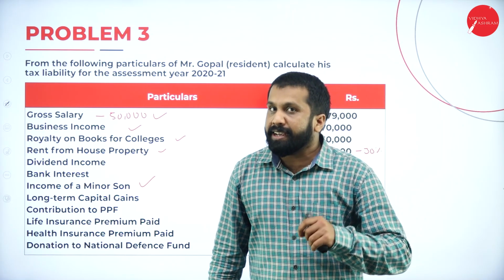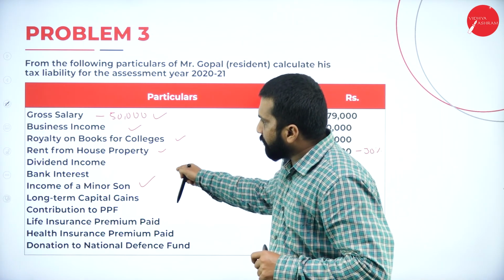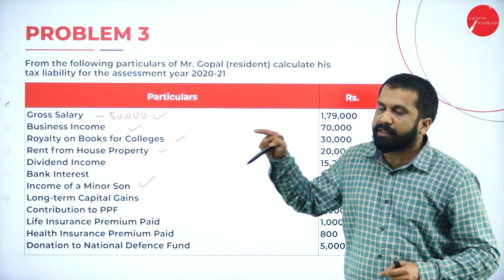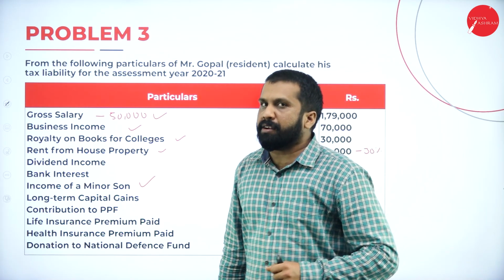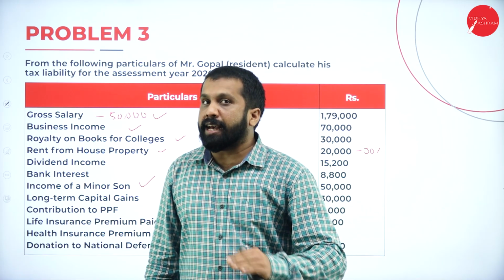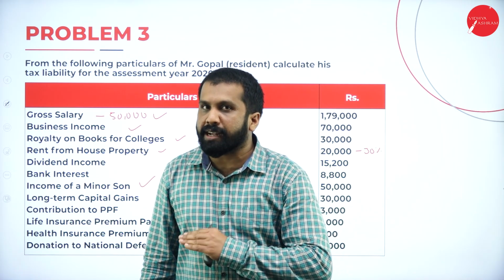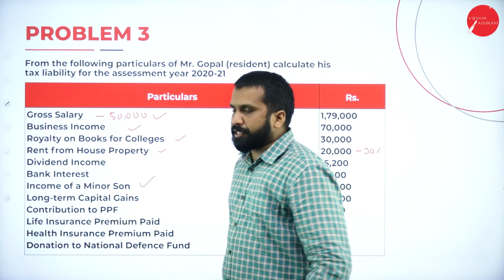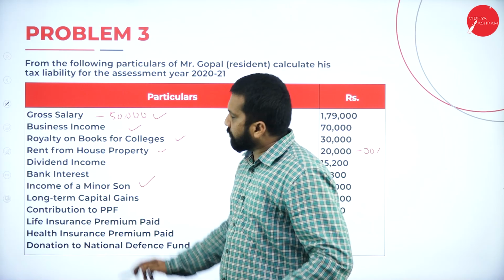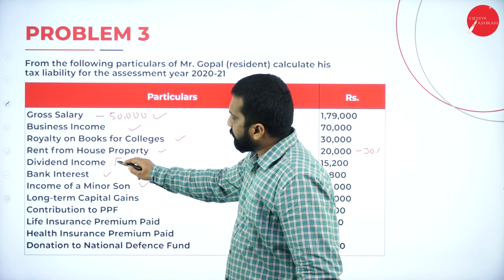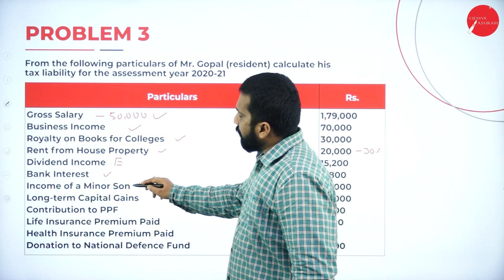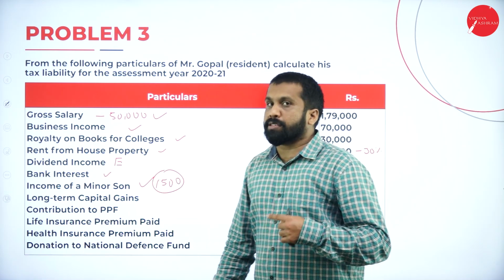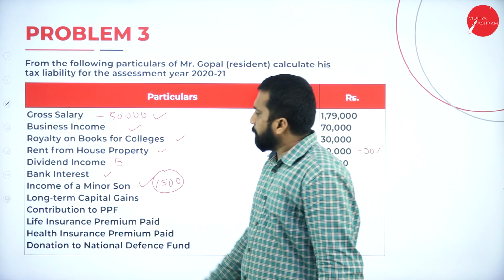Then, dividend income, taxable or exempted? Exempted, if it is from an Indian company. If nothing is mentioned, we have to assume that this dividend is from an Indian company. What is the limit for dividend? Up to 10 lakh of Indian company dividends are exempted. Now, bank interest comes under income from other sources, taxable. This is exempted, remember: income of minor son up to 1500 exempted, above 1500 will be taxable.